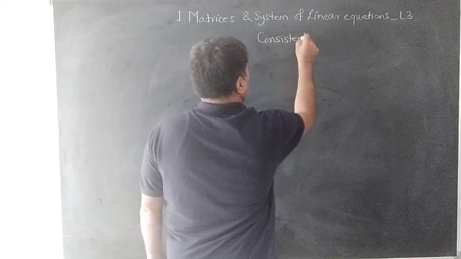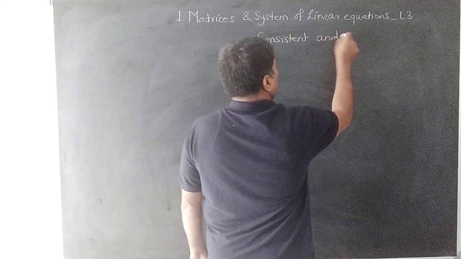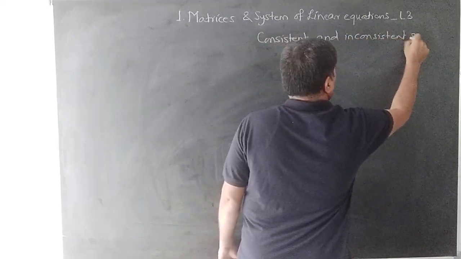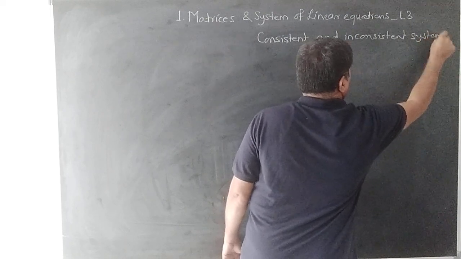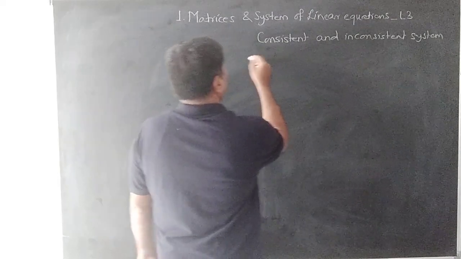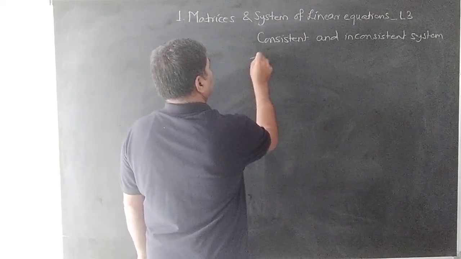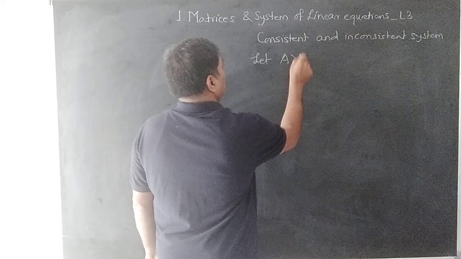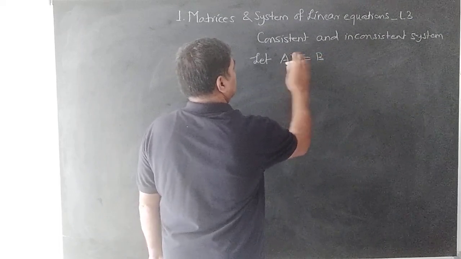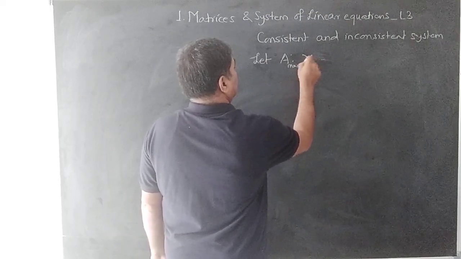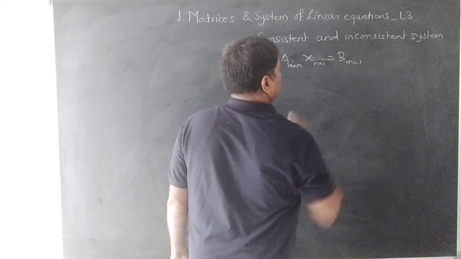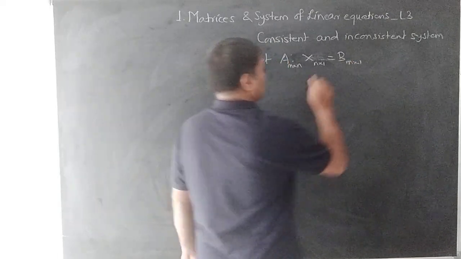Consistent and inconsistent system. Let AX is equal to B, here A is an m by n matrix, X is an n by 1 column vector and B is an m by 1 constant matrix.